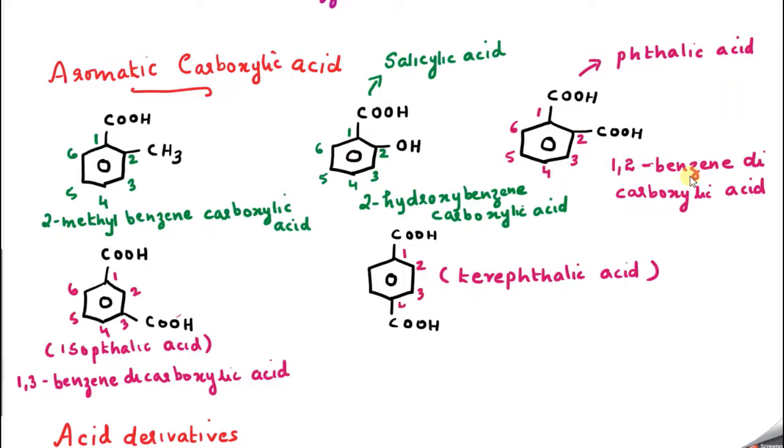1, 2, 3, 4, 5, 6. So I can write 1,4-benzenedicarboxylic acid. Why is di coming? Because 2 COOH groups are there. And we know that whenever the COOH group is not in the parent chain, we use the term carboxylic acid. So 1,4-benzenedicarboxylic acid.